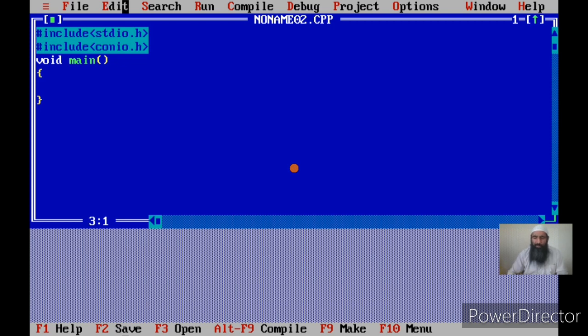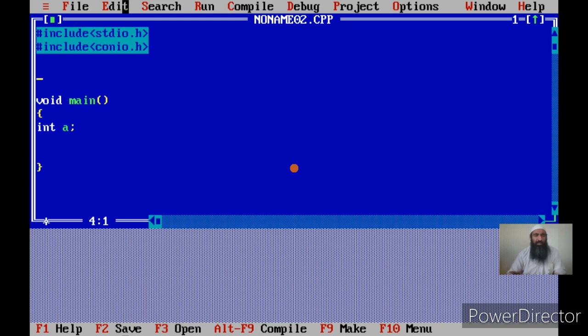Now this is my main function, and I have declared a variable int a. I am asking the operating system that I need a memory location of 2 bytes to store an integer. This is the meaning of this statement. I have explained it so many times.